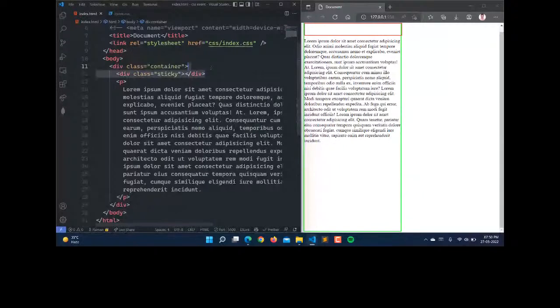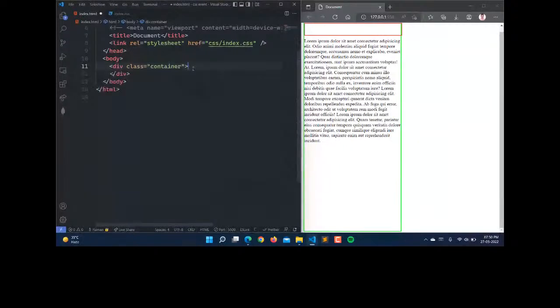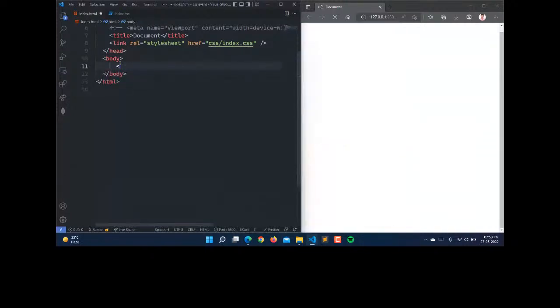Now we have some pseudo classes. First of all, for the pseudo classes, I'm going to use the anchor tag here. So let's use the anchor tag. Anchor href. Href will be anything, like google.com and Google.